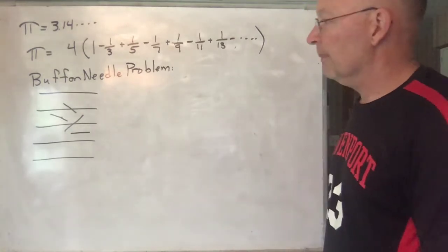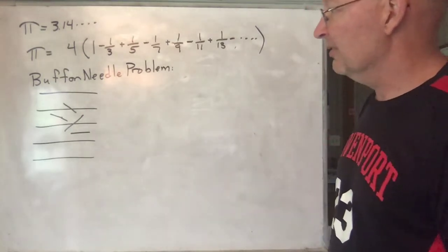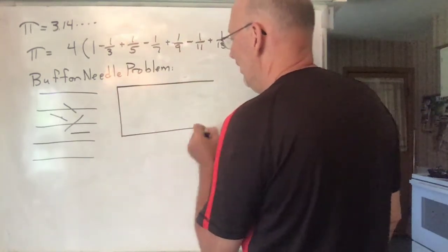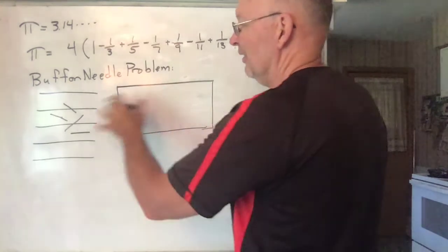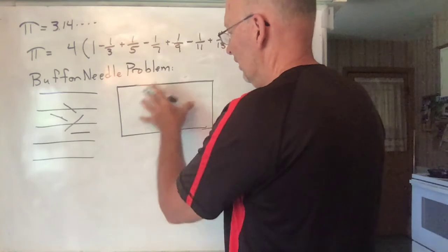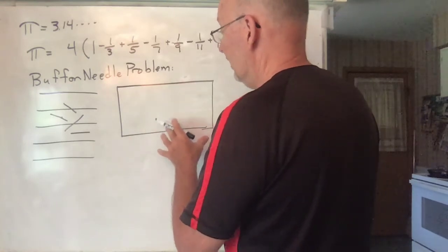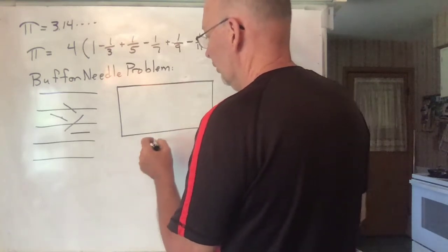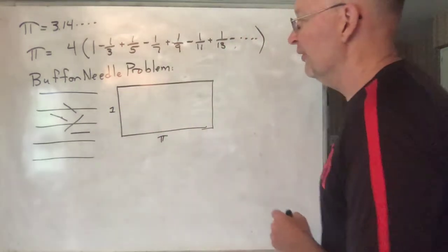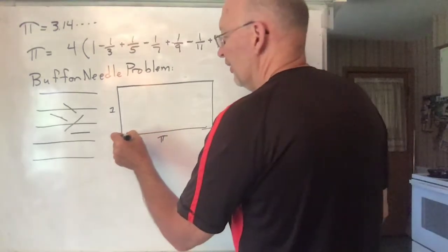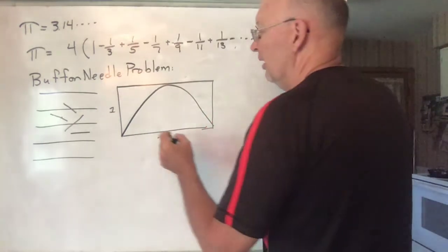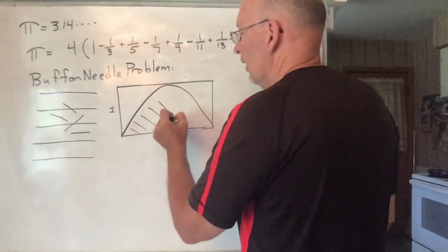And it turns out, I won't go into all the math because, well, I'll just very quickly go through some of the math. Turns out all the different ways that a needle can land, you can think of as being represented in a rectangle, which is pi units long and 1 unit high. Okay, I won't go into the details. And it turns out that all the ways that it lands so that it crosses one of those lines is represented by the area underneath this curve.